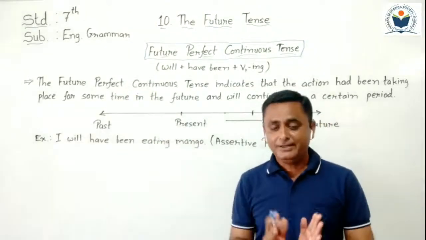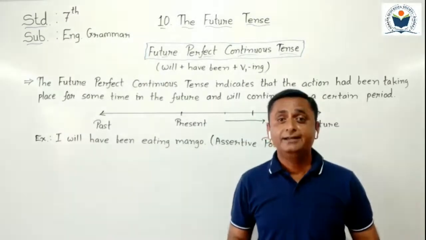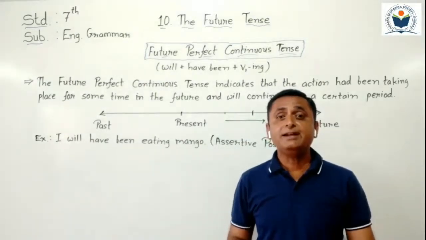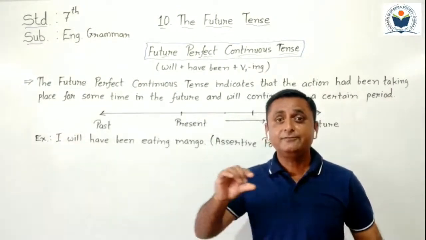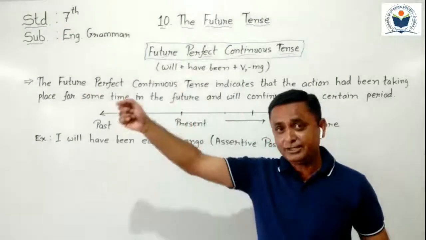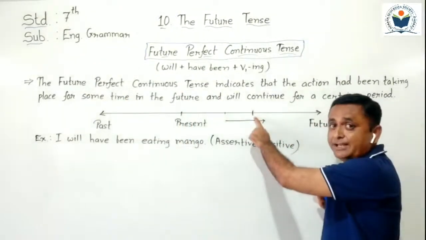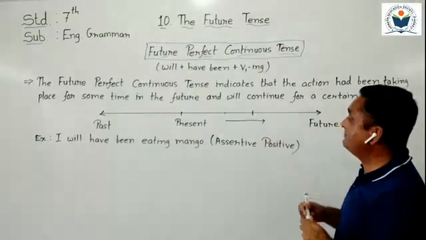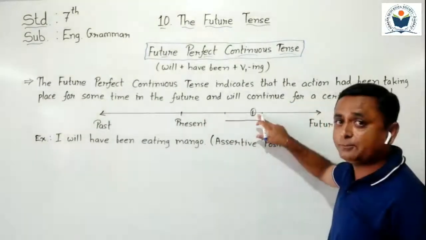Means प्रेजेंट टाइम के बाद आप जब मेरे घर पे आओगे उस टाइम पे मैं अपना होमवर्क करता होगा. I will continue my homework. In future time we are talking, whenever you will come to my home, that point we are talking about.